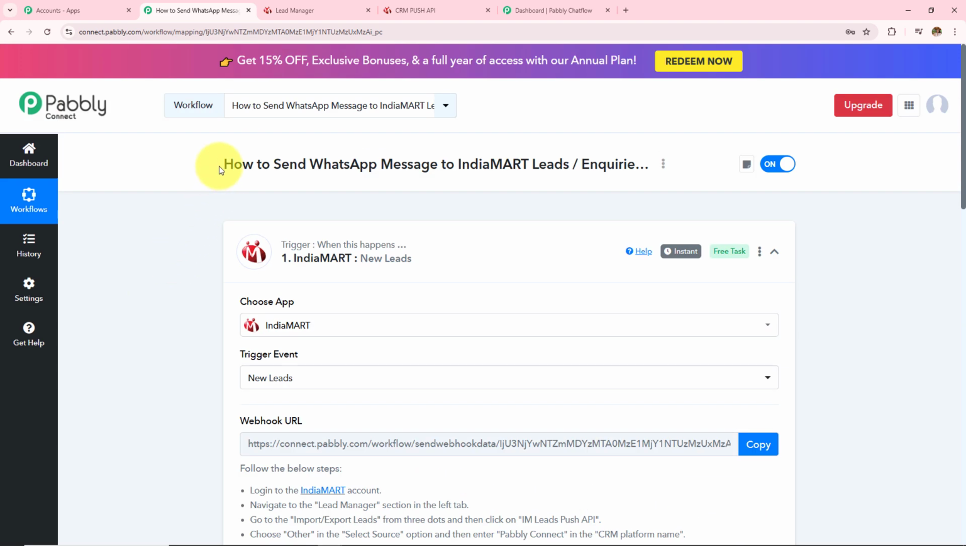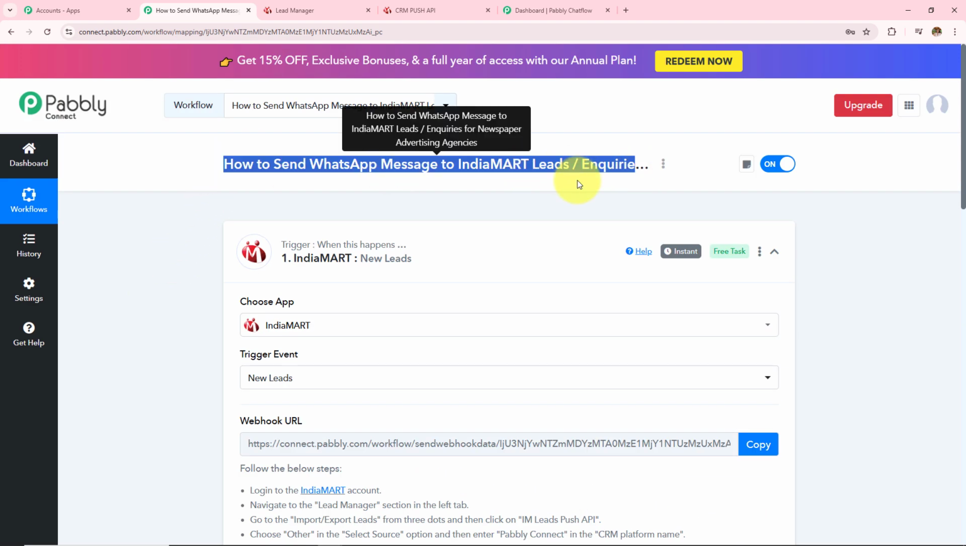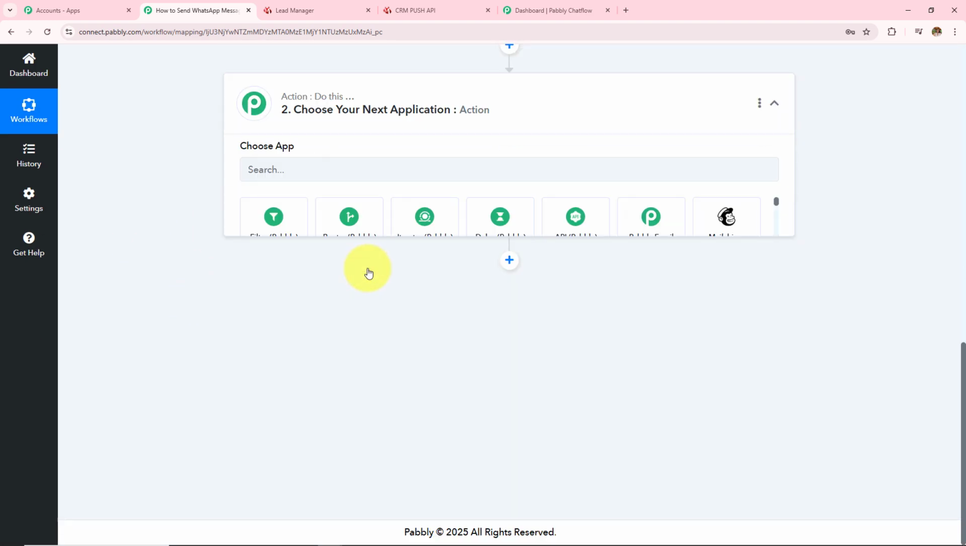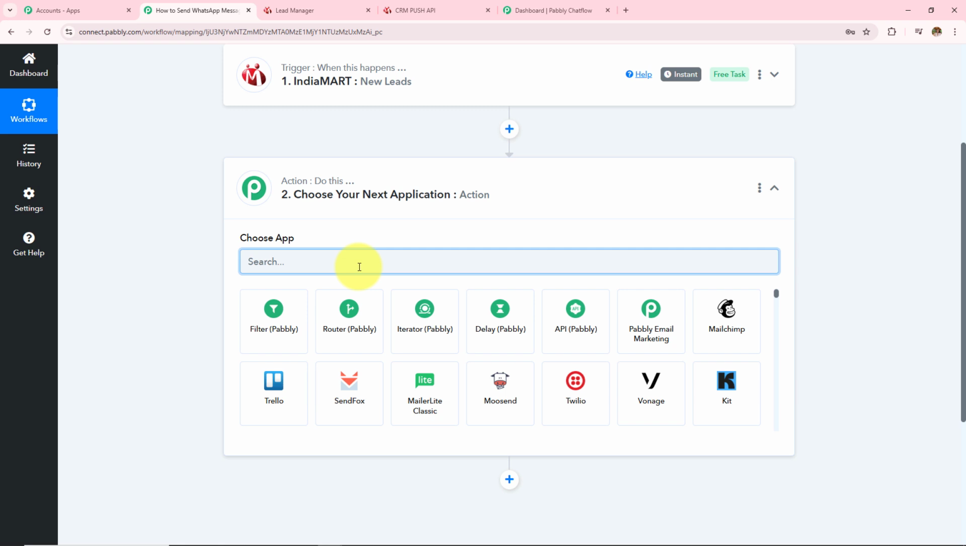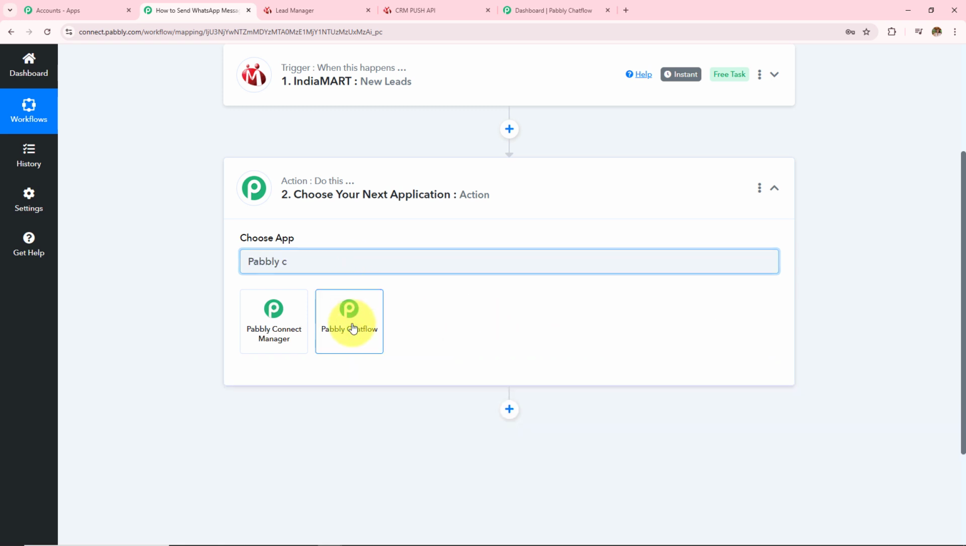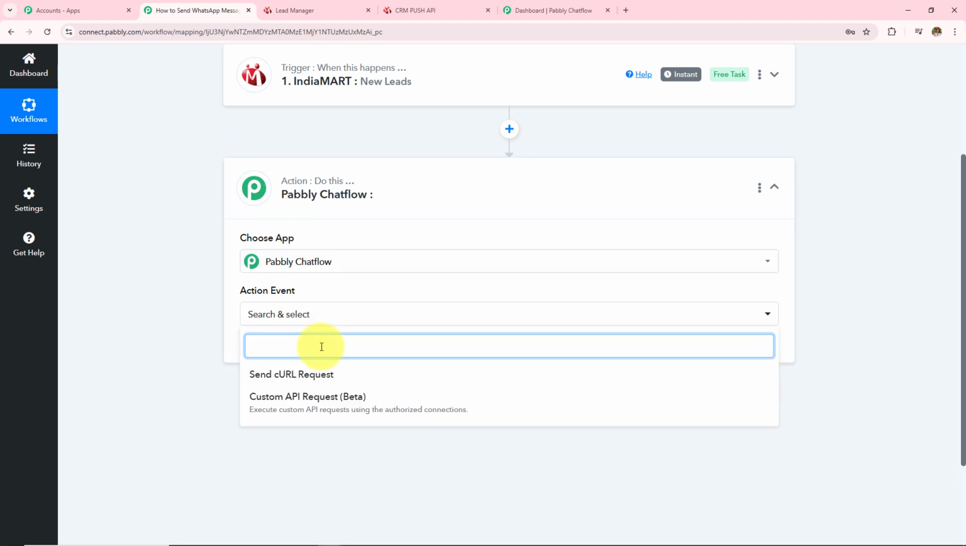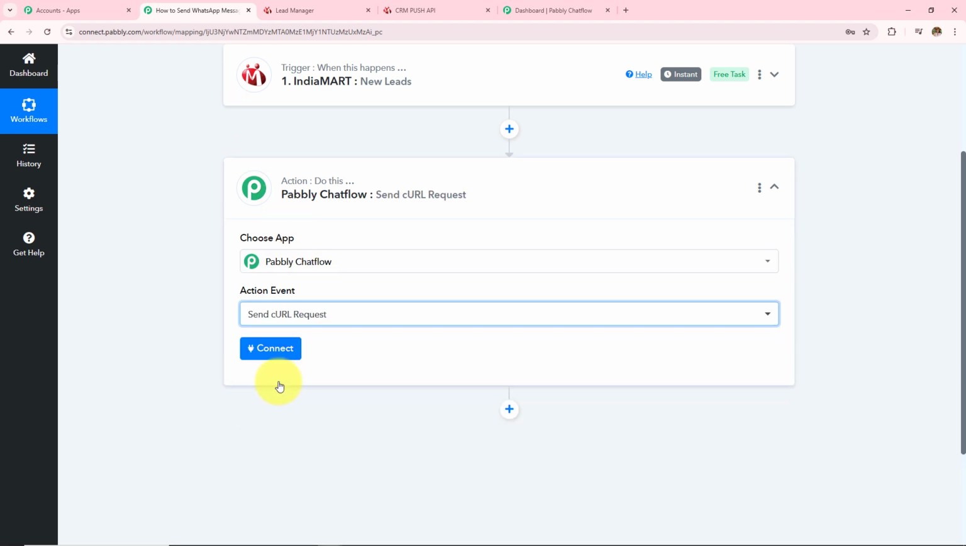Now moving on to the next step, whenever I receive a new lead or a new inquiry, I want to send a WhatsApp message. So in my action application, I am going to use Pabbly Chat Flow, with the help of which I am going to send WhatsApp messages to my customers. And then in my action event, I am going to take this send call URL request.